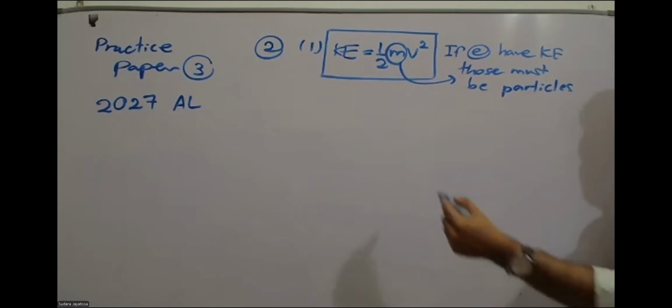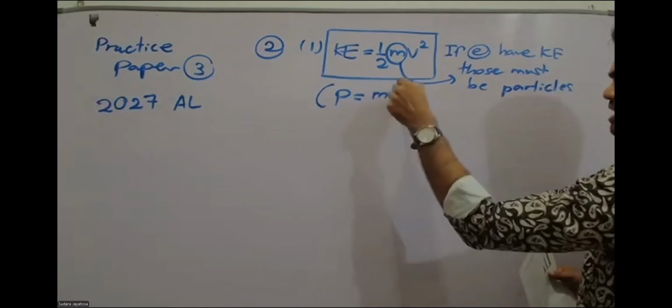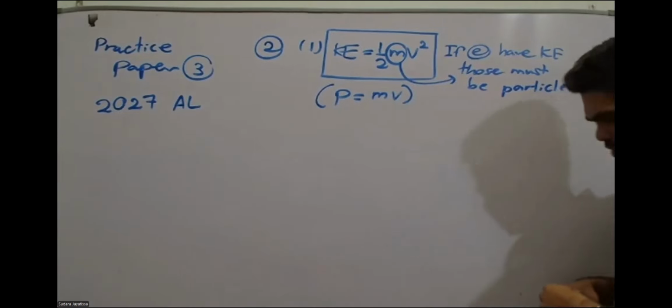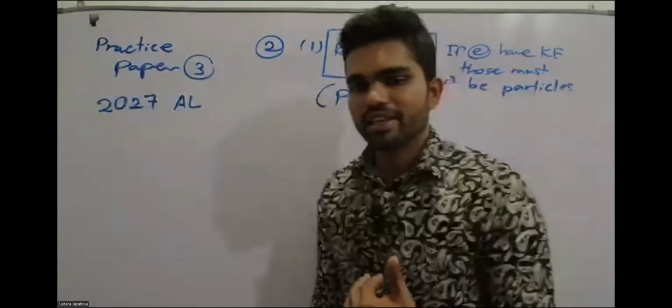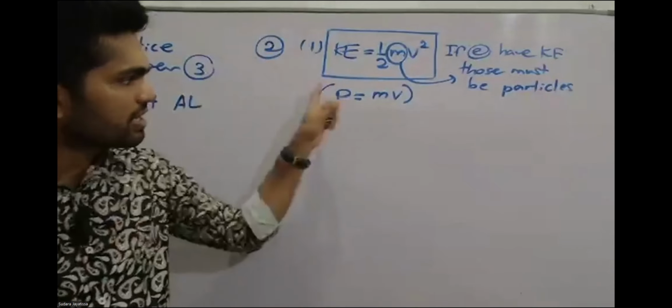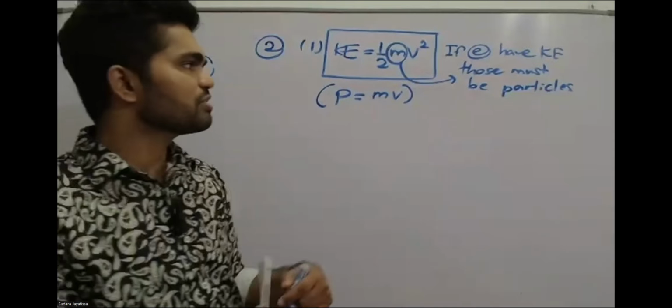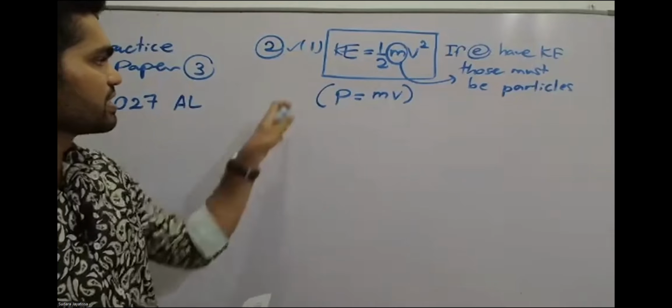This one can be explained by momentum also. The momentum formula is P equal mv. So if paddle wheels are rotating, that means they have momentum. That momentum is given by electrons. That means electrons are having a mass also, right? That is the explanation for the first one, and it is correct.